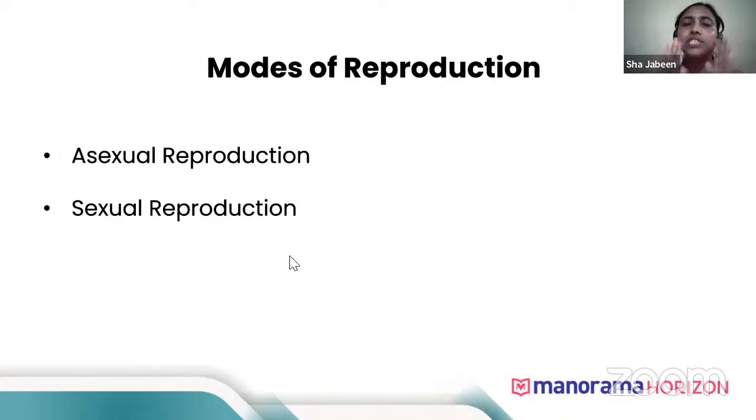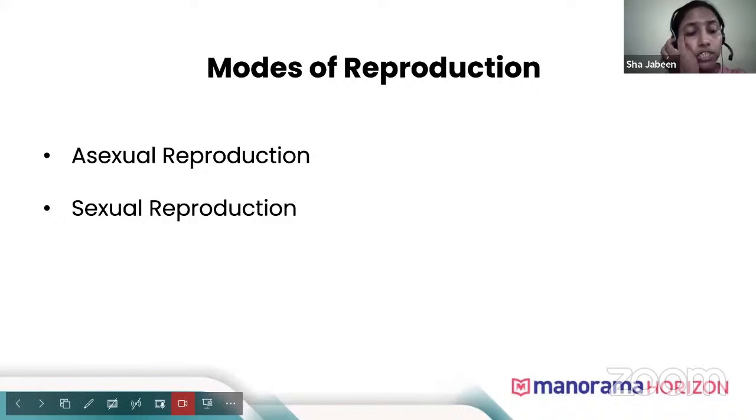Whereas sexual reproduction is the second mode of reproduction. Here two parents of different sex are involved in the production of a new individual. It happens mostly in multicellular organisms like plants and animals. You'll find sexual reproduction more common, whereas in unicellular organisms like bacteria, amoeba, and even a few simple multicellular organisms like hydra or fungi, you can find asexual reproduction. But in major higher organisms, you'll find sexual reproduction. Here, two parents are involved in the production of offspring.